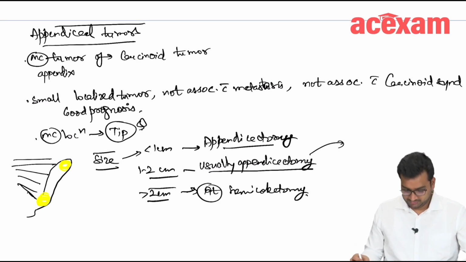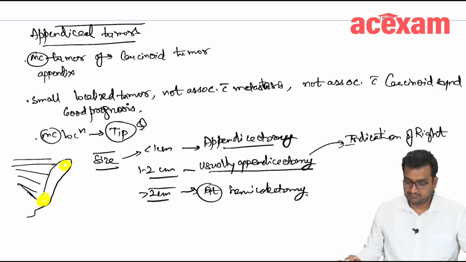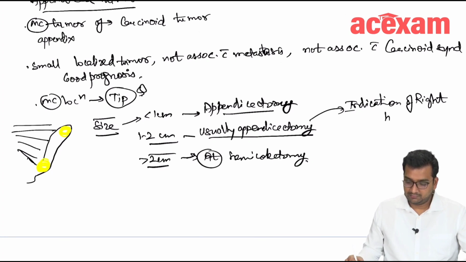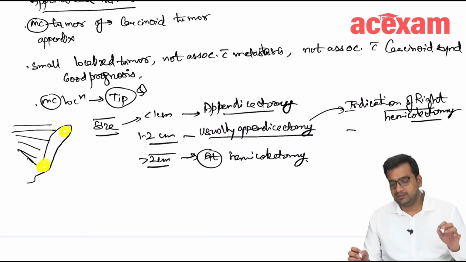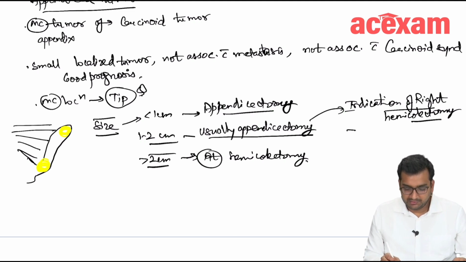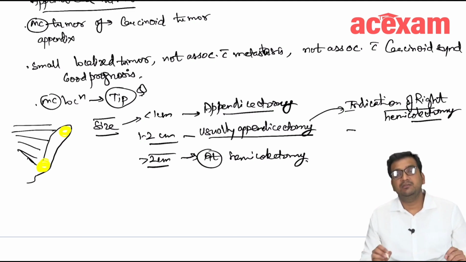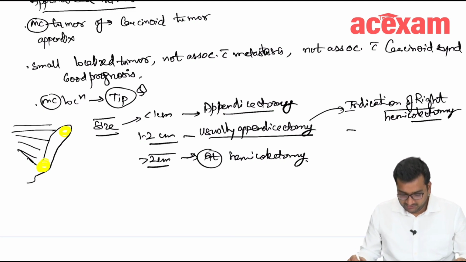These are the indications of right hemicolectomy: if the tumor is involving the mesoappendix or the base of appendix, and if there is presence of lymph nodes.